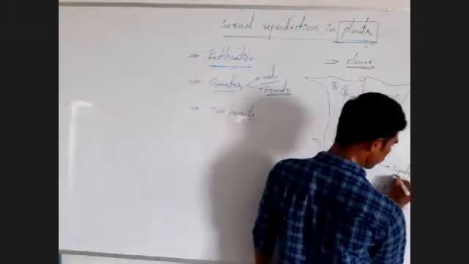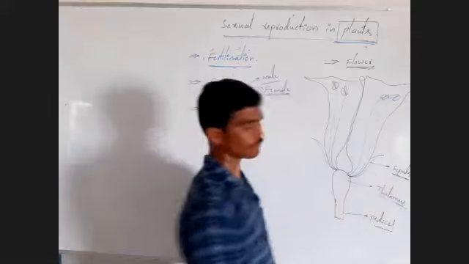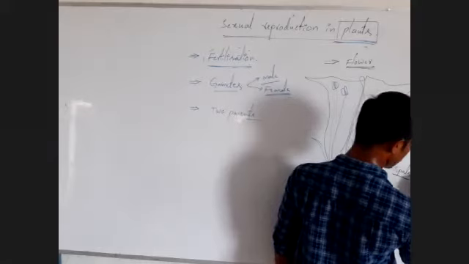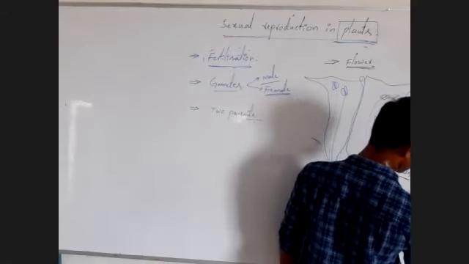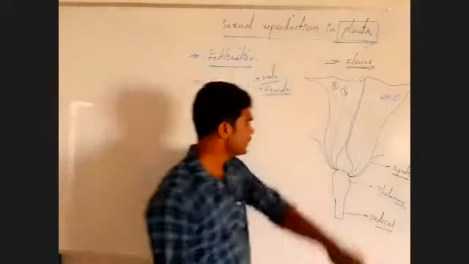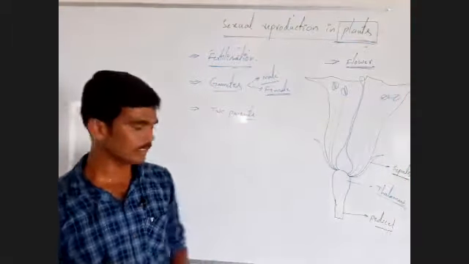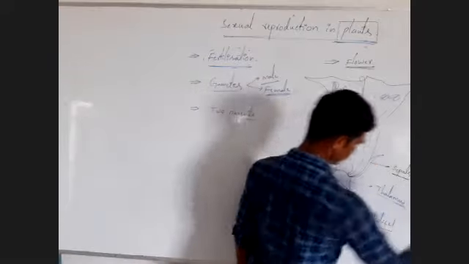All sepals, the total sepals, are collectively called the calyx. Calyx means all floral appendages that are originated from the first whorl.